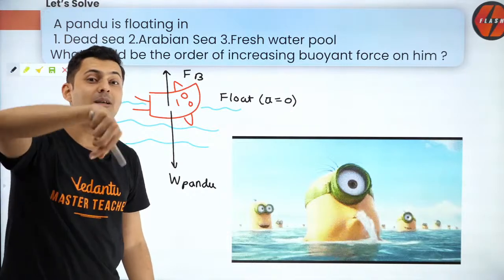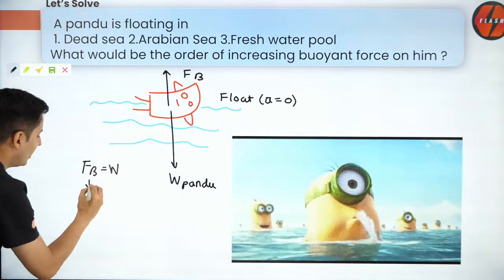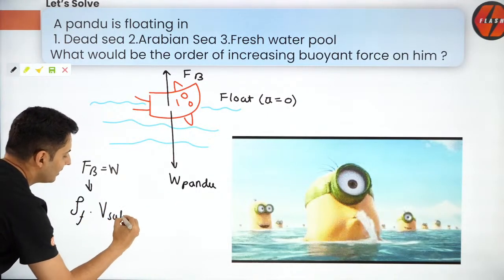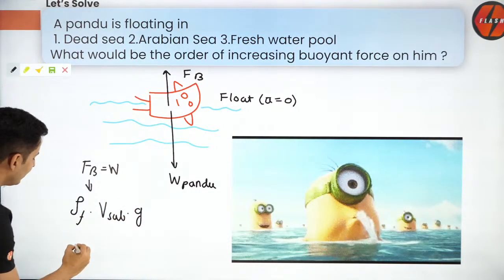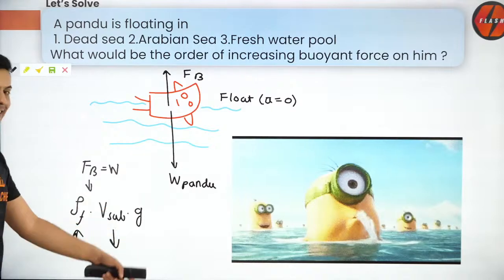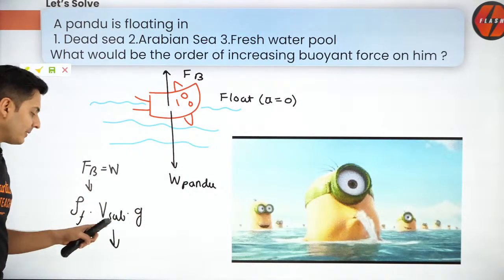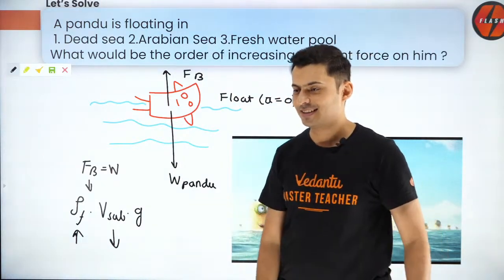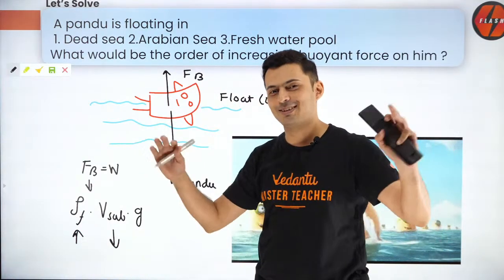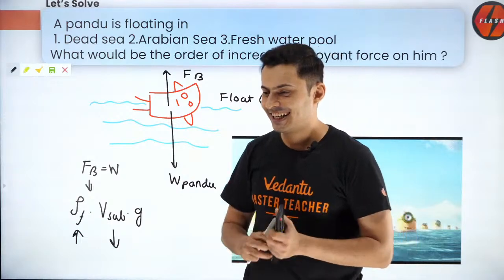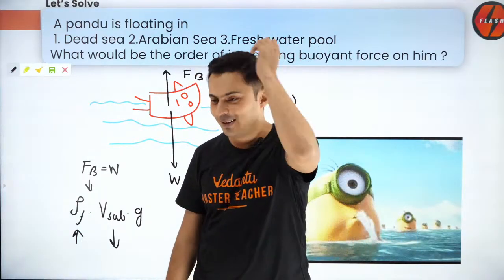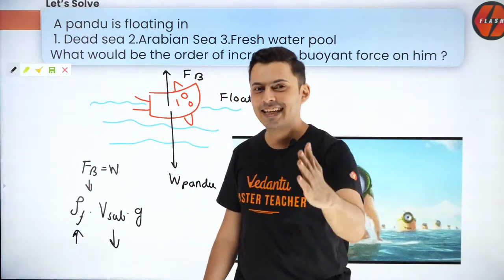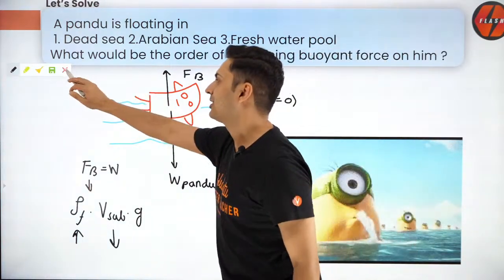In Dead Sea, the volume submerged is less. Understand that. This buoyant force was rho of the fluid into volume submerged into g, right? So wherever density was more, volume submerged will be less. So understand, volumes were not equal when it was submerged. Understood? What a tricky question it was. Little नहीं, बहुत ज़्यादा misunderstanding हो गया. All right. Yes, Bhavna, look at that. Okay, guys, let's head to the next question. What a fascinating question this was.